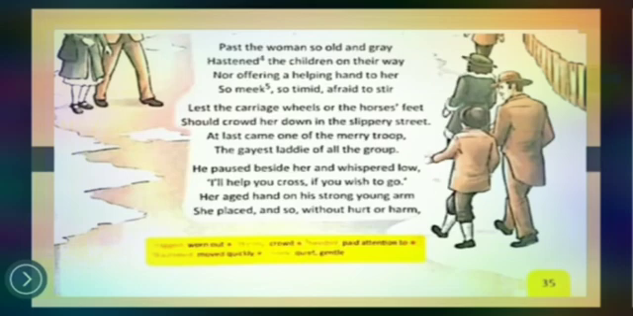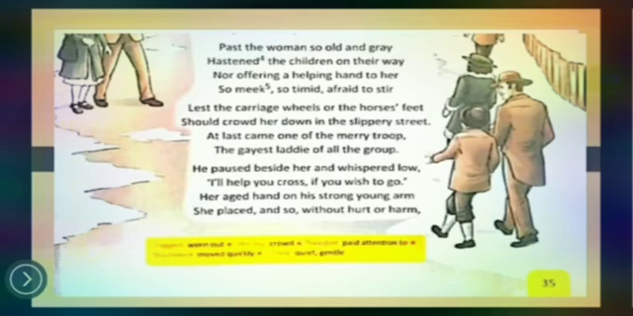So here, past the women so old and grey, hasten the children on their way. So past means that all the children, those who were coming back from the school, they all passed. It means past the women. They just crossed her where she was standing. The old and grey, hasten the children on their way. Hasten means to move quickly.